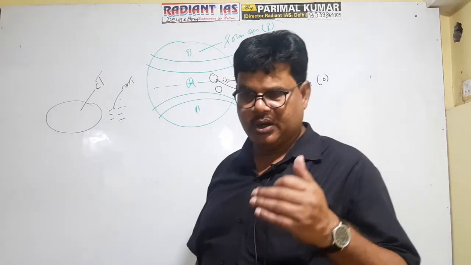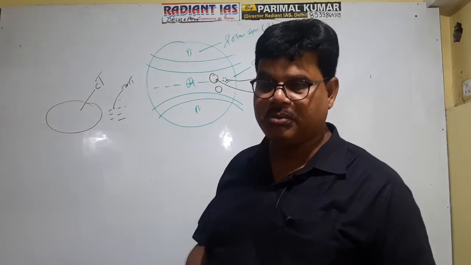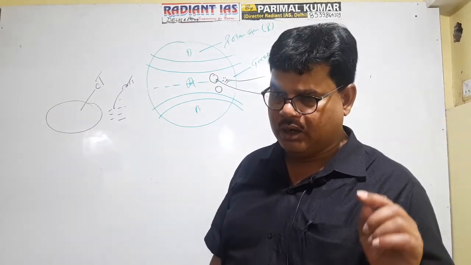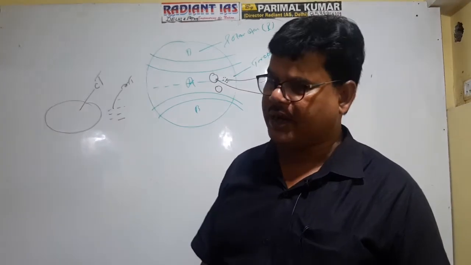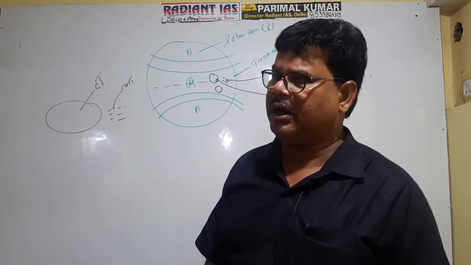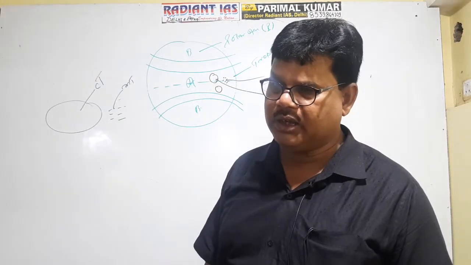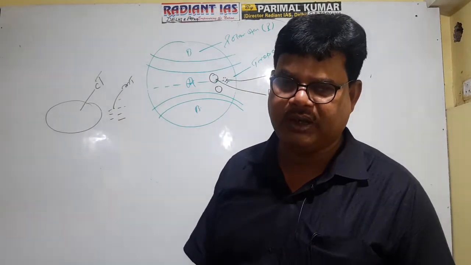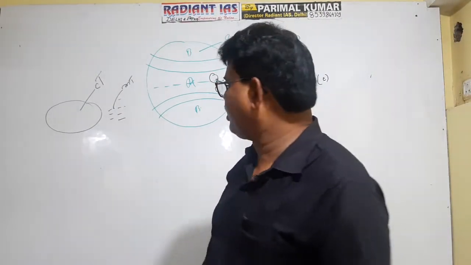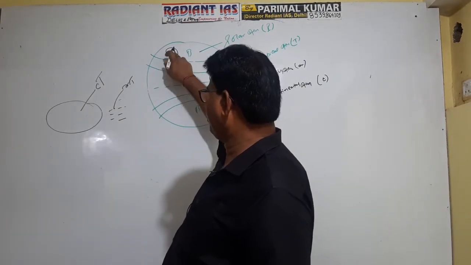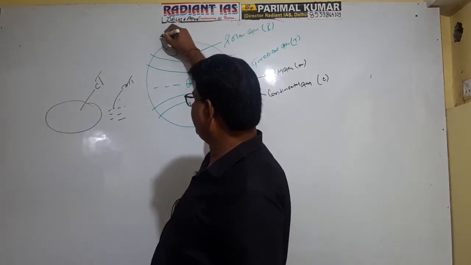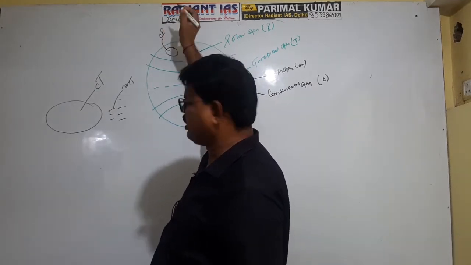Is it clear now? You see, the first term C represents the nature of the surface, and the second term indicates the thermal zone, that is, whether it is in the tropical zone or the polar zone. Similarly, if there is a continental area here, then the air mass produced here is referred to as continental polar air mass, CP.